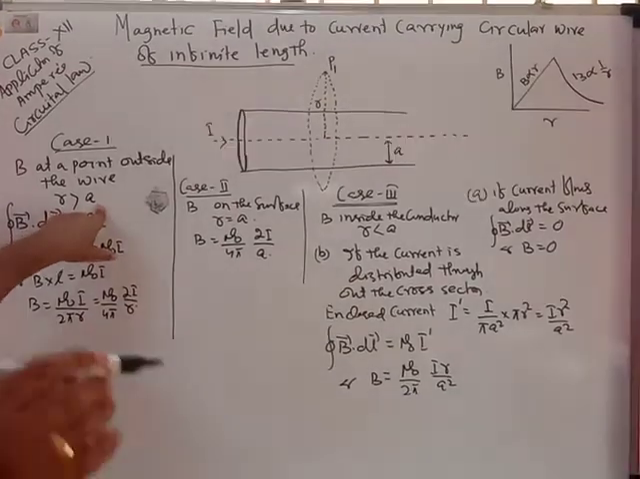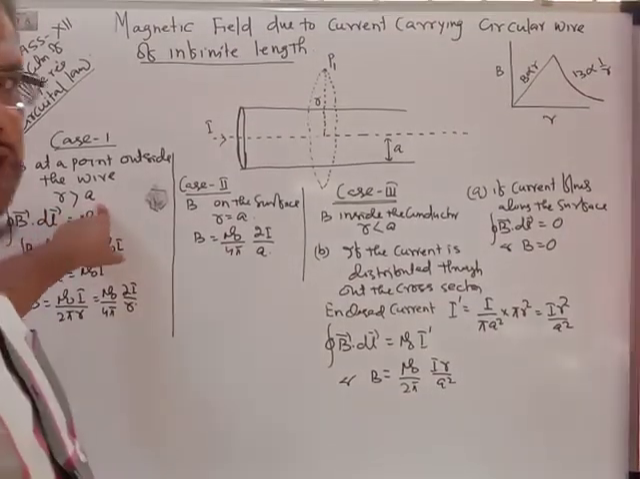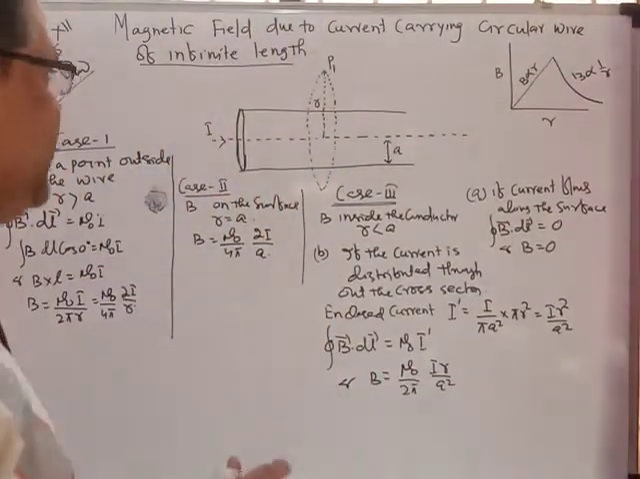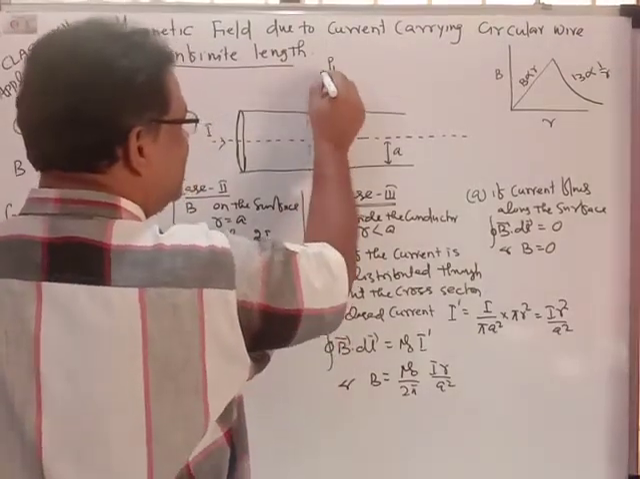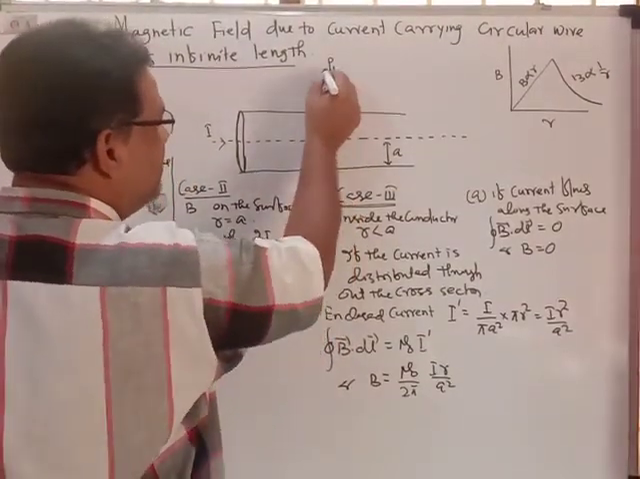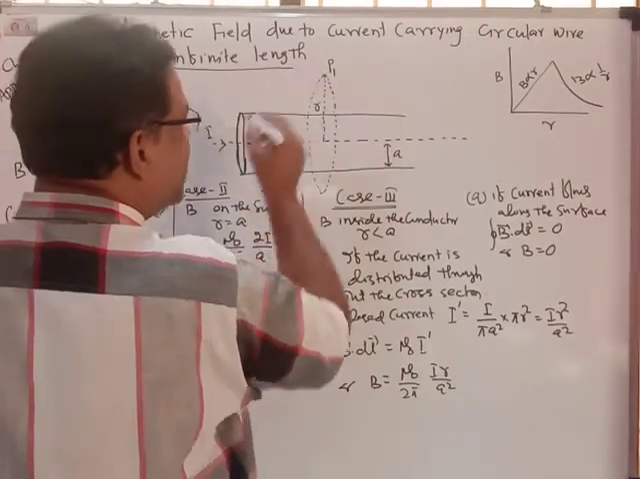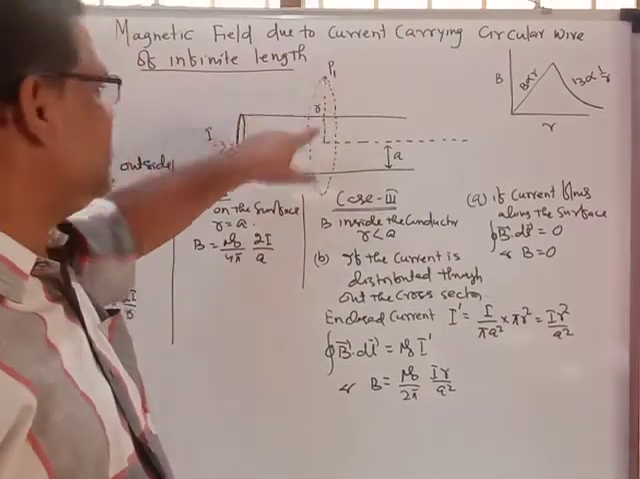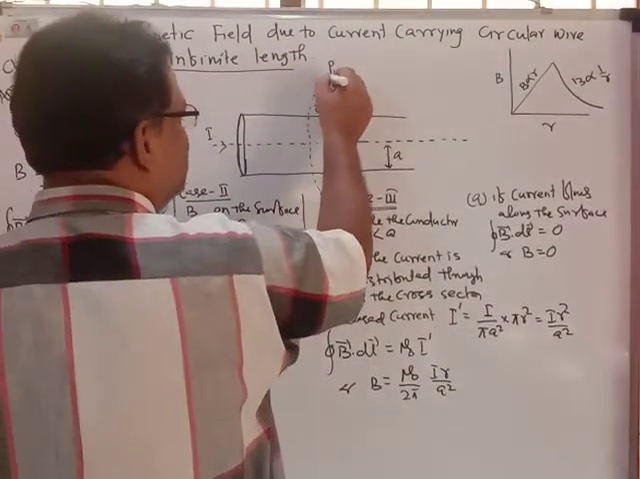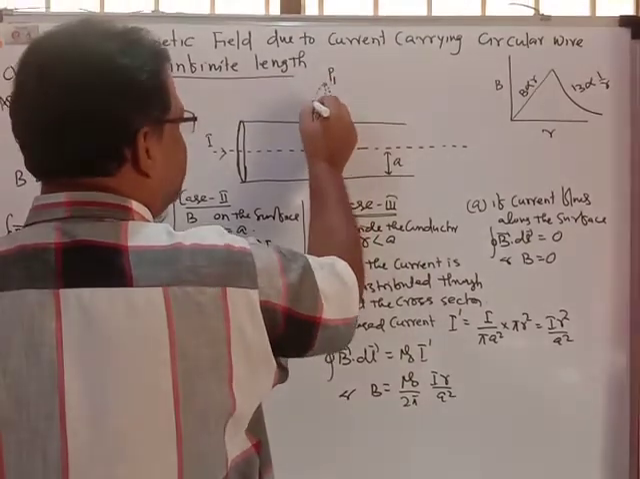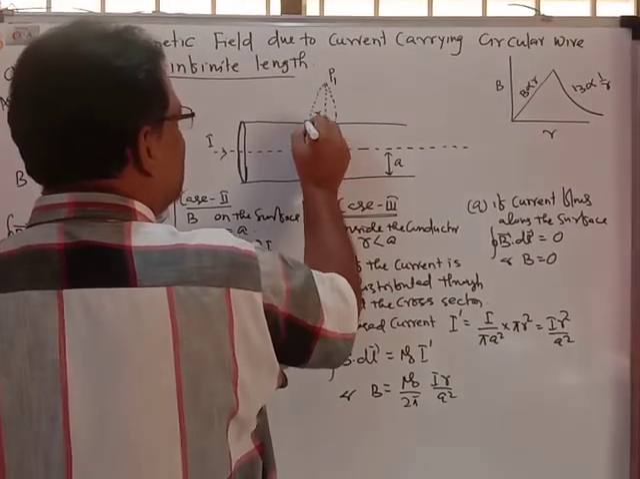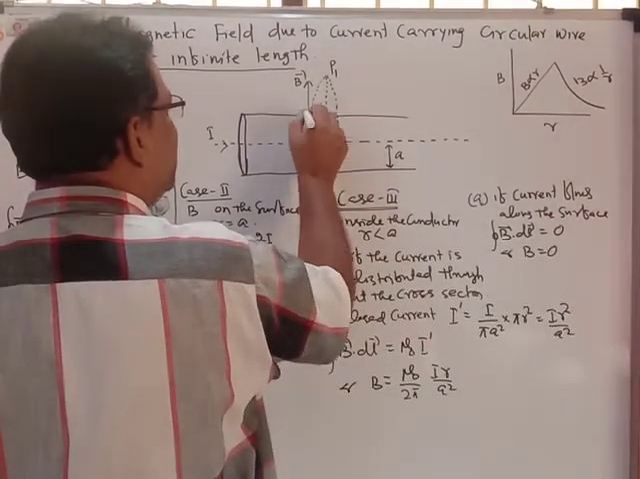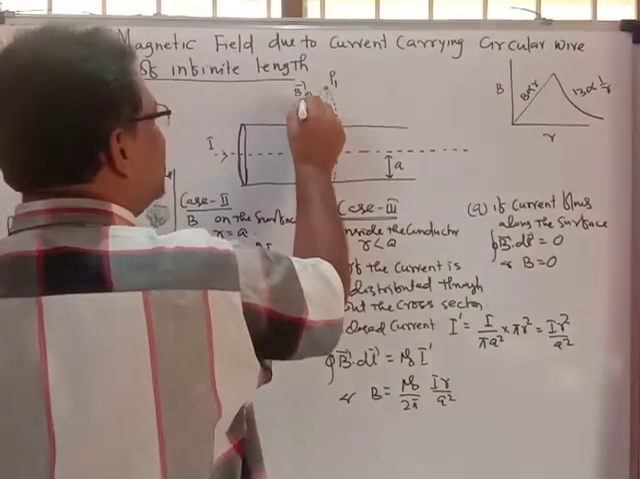If we apply the Ampere circuital law, we have to choose an Amperian loop. This is the Amperian circle which is passing through P1. If you find the line integral of B vector dot dl vector here, B vector will be along this direction and dl vector will also be along this direction. B and dl will be in the same direction.